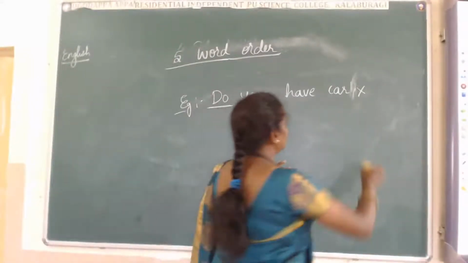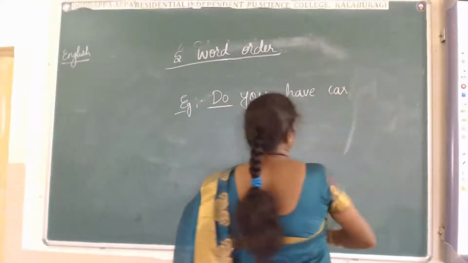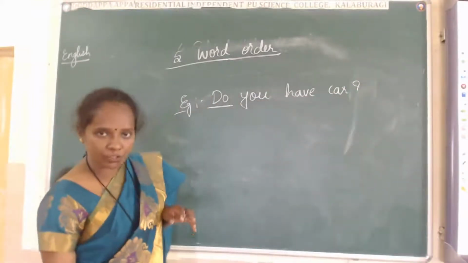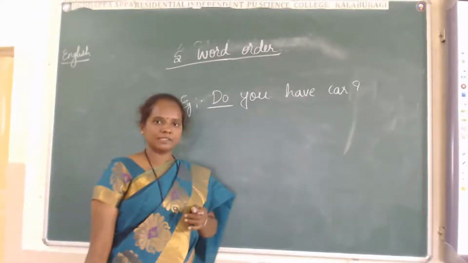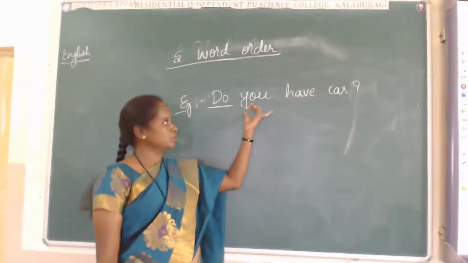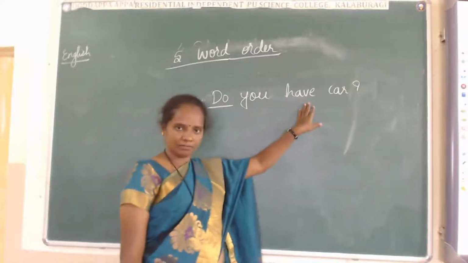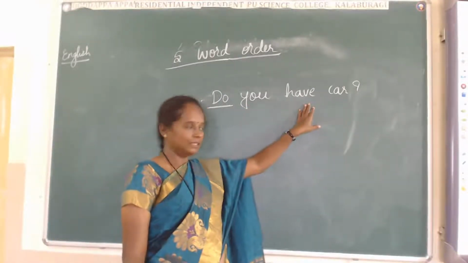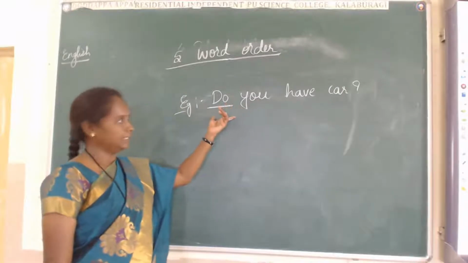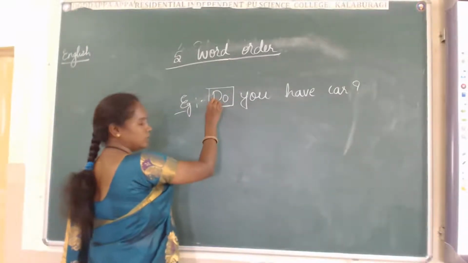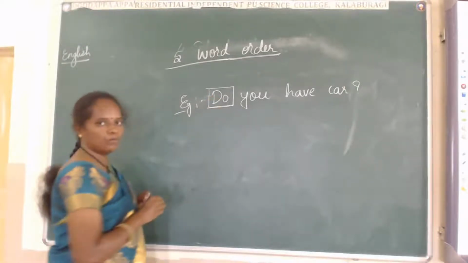This question mark also is very important in a sentence. Full point, comma, inverted commas, question marks, all these are very important in the sentence. Here, do you have car? Do you have car? is the right sentence. In the beginning, I used do. This is the do form of the verbs.